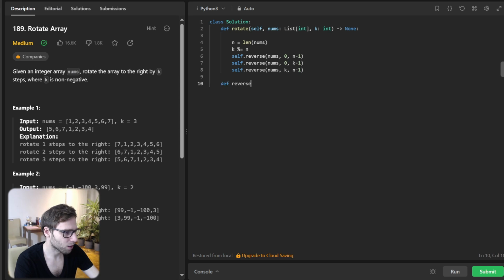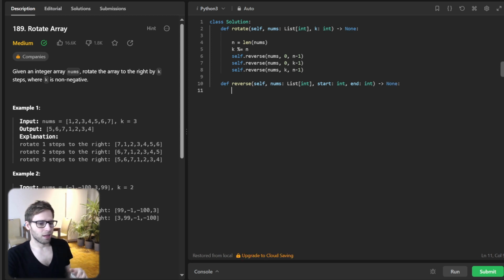And now we have our reverse function: self, nums (list of int), from start to end.